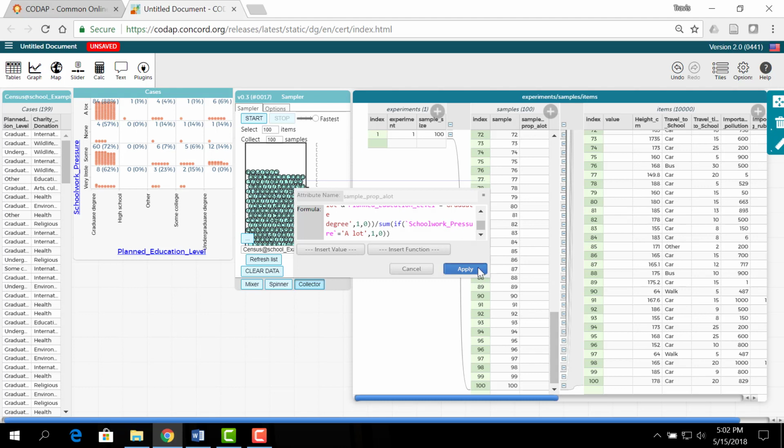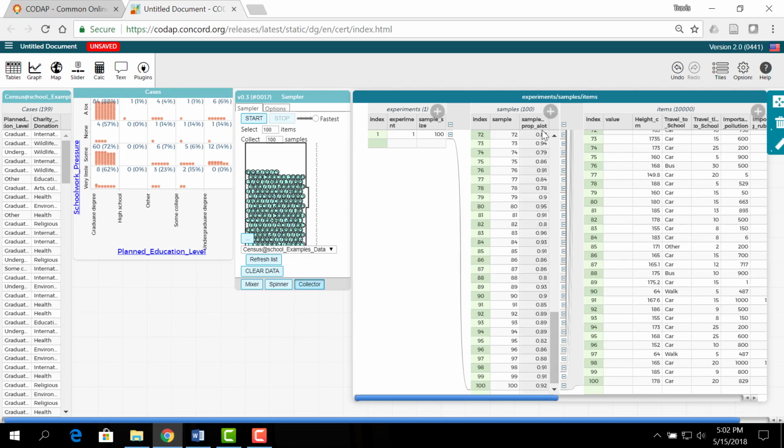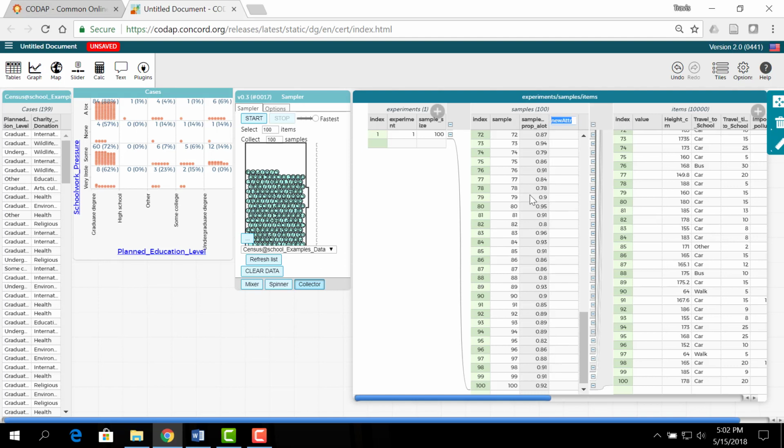And if I've done this all correctly, here are our sample proportions of students that reported a lot of school pressure and planned education level of graduate. Okay, step one.